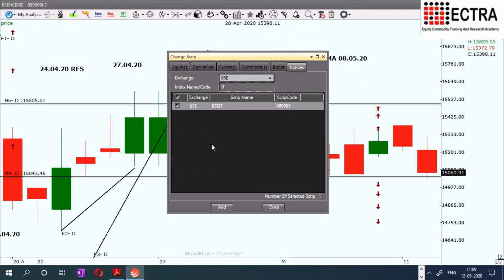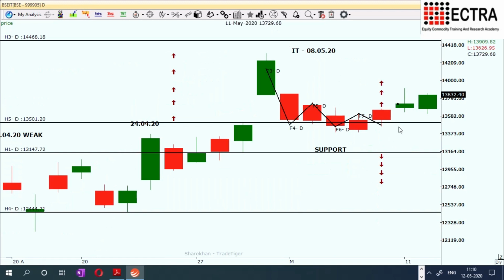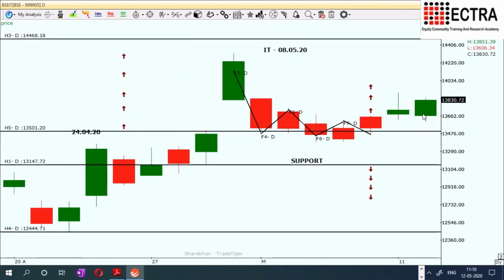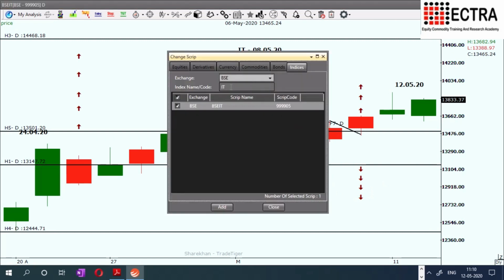Then we look into the IT sector. The IT sector, which was showing a lot of strength yesterday, continued that strength today also. So IT is the one sector showing good strength, and even for today, any long opportunity that comes will be led by the IT sector. Now till now, IT and auto are showing a lot of strength, and all other sectors are showing weakness.